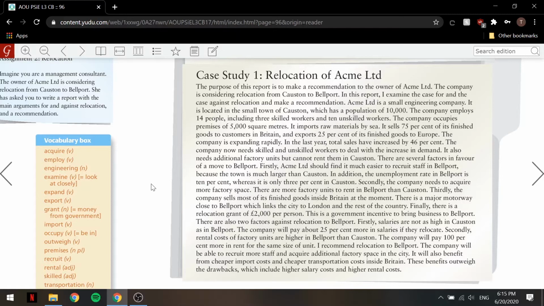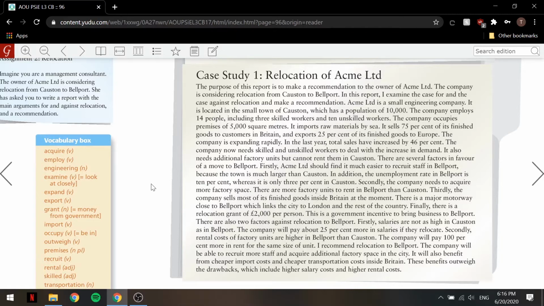There are more factory units to rent in Bellport than Coston. Thirdly, the company sells most of its finished goods inside Britain at the moment. There is a major motorway close to Bellport, which links the city to London and the rest of the country. Finally, there is a relocation grant of £2,000 per person. This is a government incentive to bring business to Bellport.